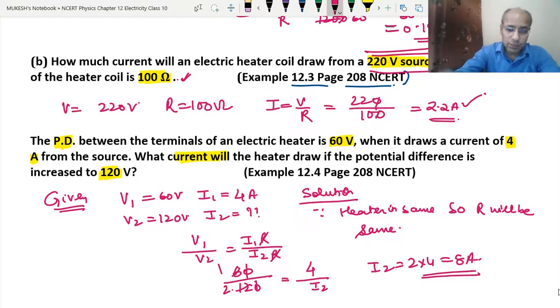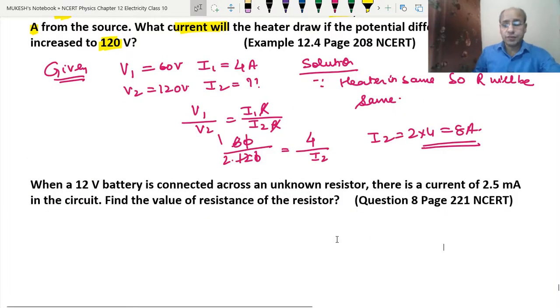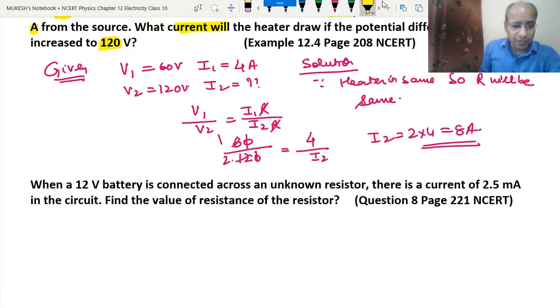Okay. Now we have one more question from the NCERT book. Here see what is given. We have been given the potential difference and the current, and we have to find the resistance. So now we will use the same Ohm's law. Here the potential difference V equals 12 volt. Okay. The current is given as 2.5 milliampere.